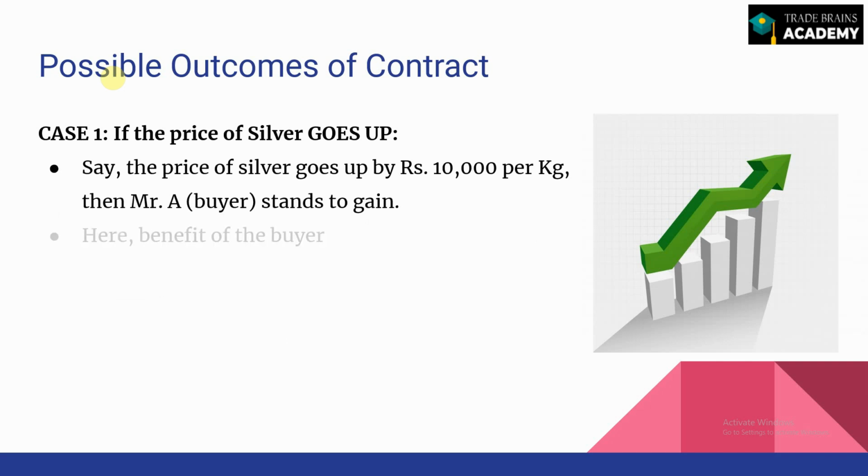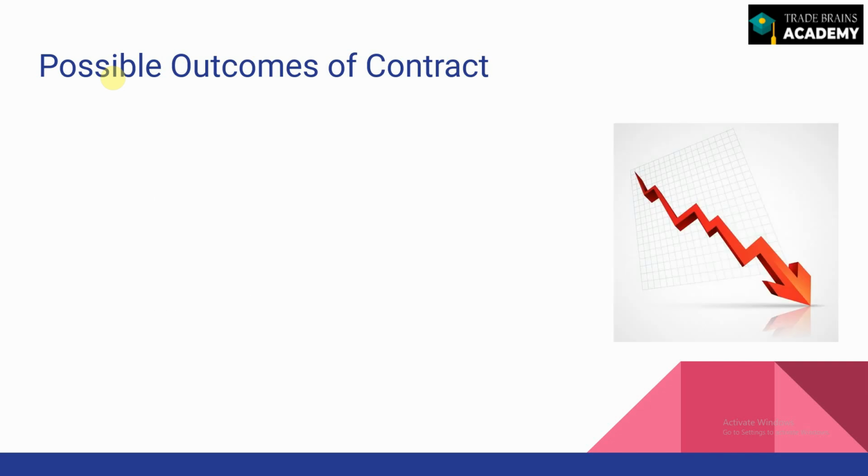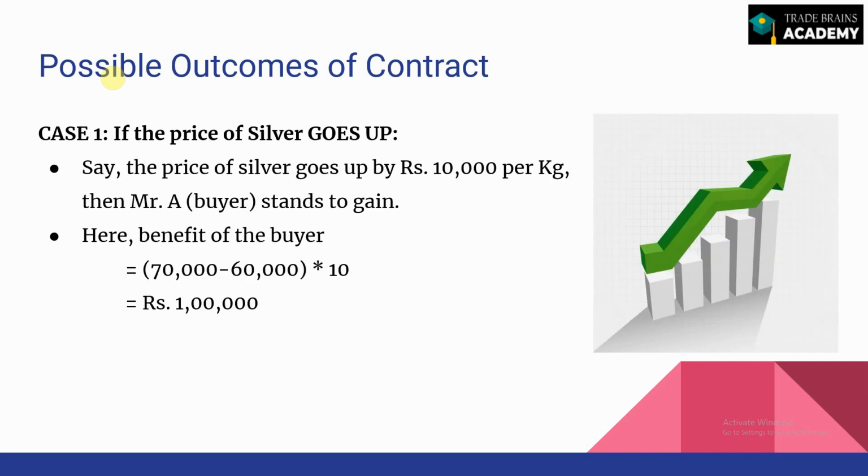So what was the initial agreement? That Mr. A will have to buy 10 kg of silver from Mr. B at rupees 60,000 per kg. Now, upon the expiry on 30th March, say if the price of silver goes up by 10,000 rupees per kg. So what happens on the day of expiry? Suppose the price of silver goes up by rupees 10,000 per kg. So now the new price of silver is rupees 70,000 per kg. But according to the agreement, Mr. A is supposed to buy at 60,000. So his benefit will be 70,000 minus 60,000 into 10 kgs of silver, which gives him a benefit of rupees 1 lakh. That is how the buyer in this case stands to gain when the price of the underlying security goes up.